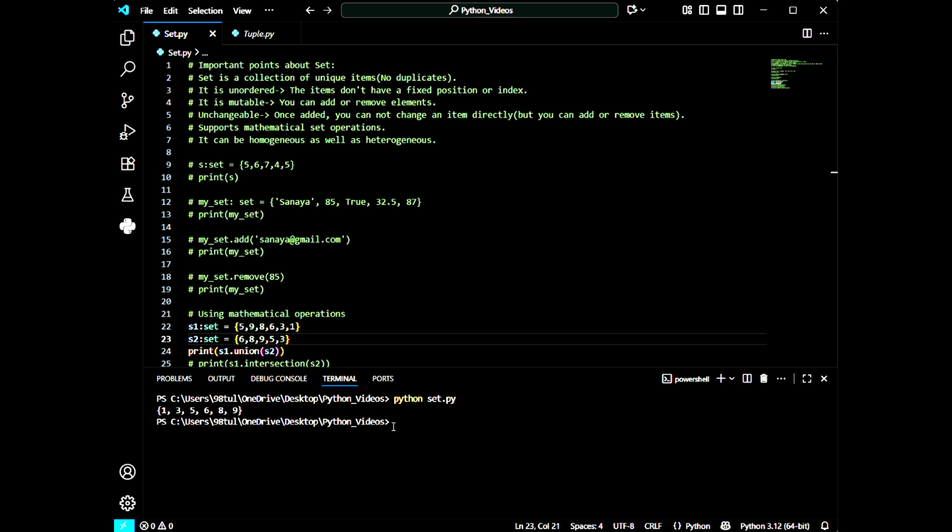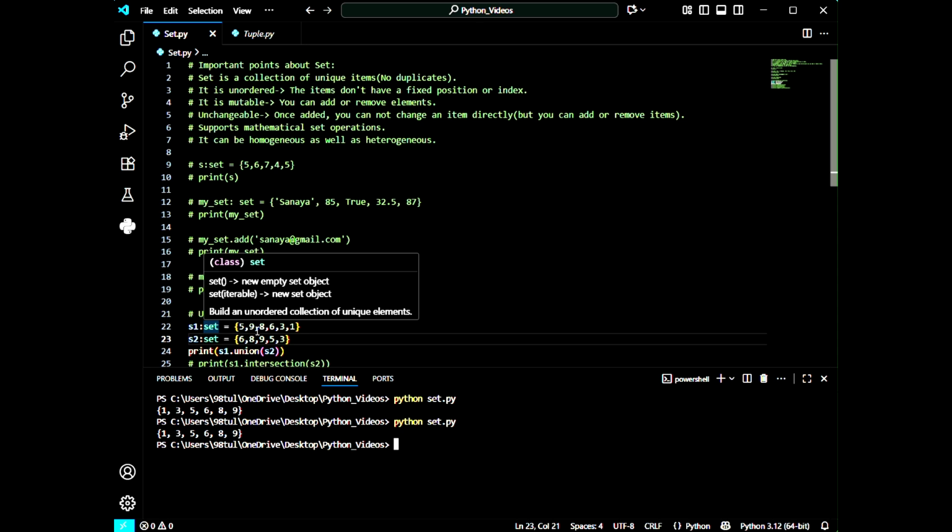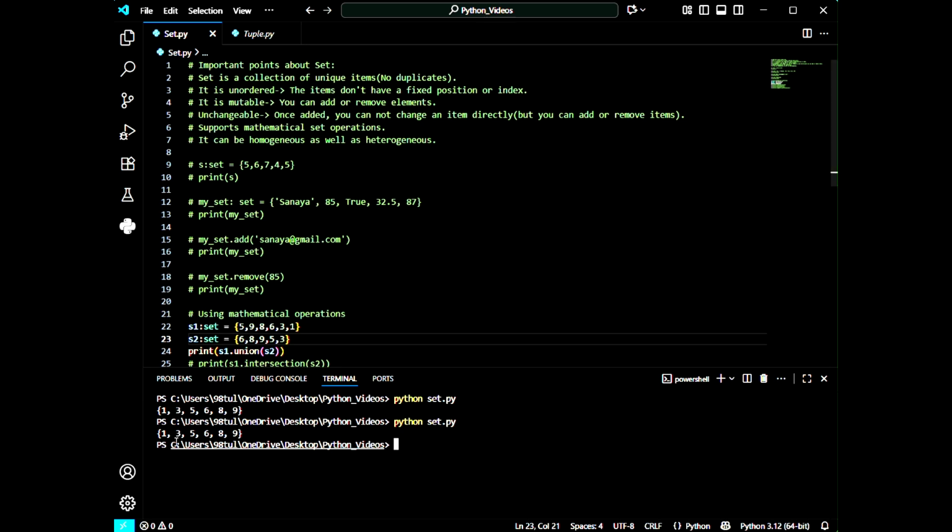Now I'm going to print. We can see that we got the elements present in the S1 set, like 1, 3, 5, 6, 8, 9. In the second set, 3, 5, 9, 8, 6 are also present. That's why we got the elements of S1. In the same manner, S2 is a subset of S1. We will discuss it later.